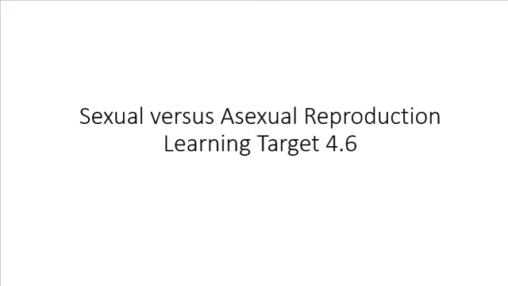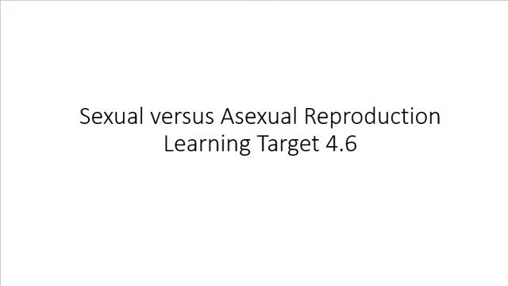So we're going to start with learning target 4.6, which is about sexual versus asexual reproduction. If you remember back to the beginning of the unit, we said there were 3 big reasons that cells would divide. Cells will divide to grow. That's how you all went from being made of only one cell to being made of millions and millions of cells. Cells will divide for repair and replacement. If you have cells that have been damaged or have just died throughout the normal life of a cell, you need to be able to replace those. And then the 3rd big reason we said was for reproduction. And that's what we're going to focus on here today.